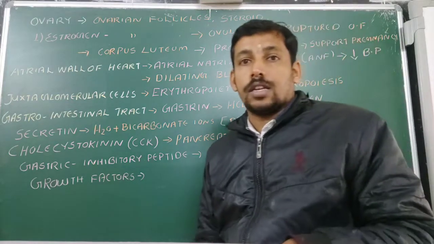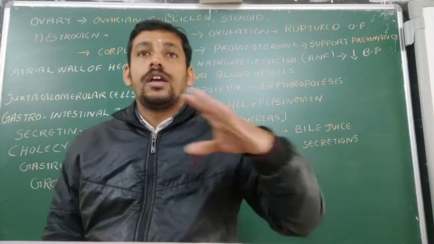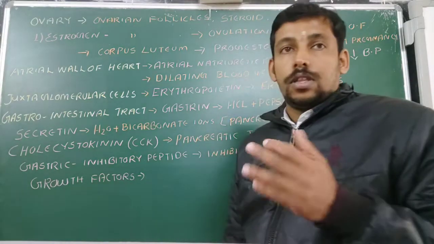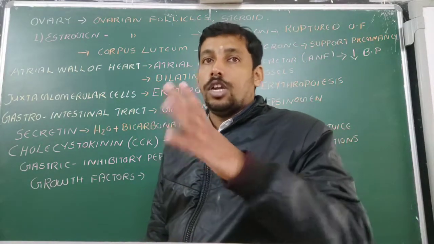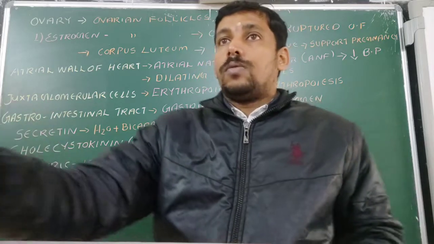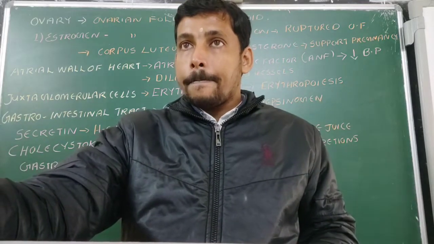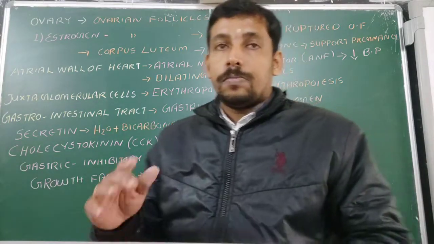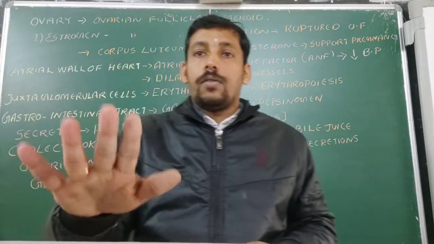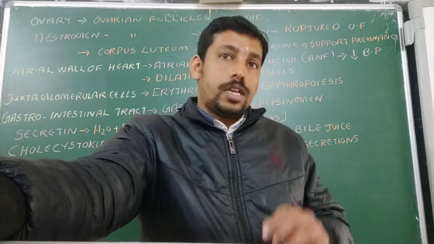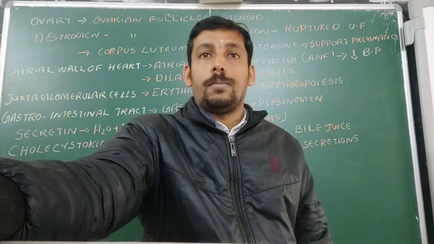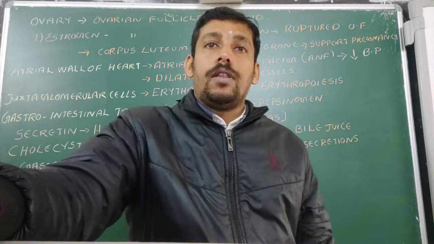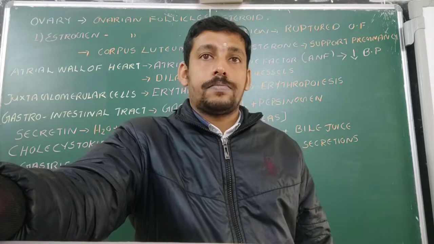Then certain growth factors are present, spreading throughout the entire body, and they are very important for the normal development of the individual. So these are all the portions that are included in that chapter. In this section we have completed this chapter, that is the endocrine system. In the next class tomorrow we will start a new chapter.